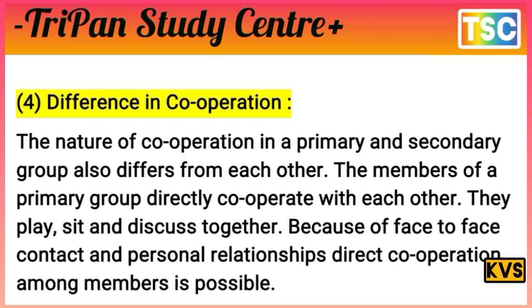The nature of cooperation in primary and secondary groups is also different from each other. The members of a primary group directly cooperate with each other, because they are family members. They play, sit and discuss together because of face-to-face contact and personal relationship, so direct cooperation among the members is possible.